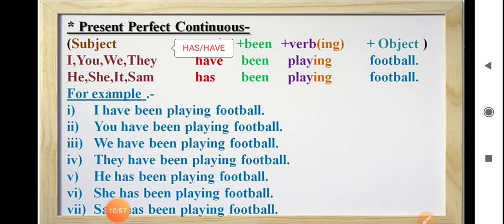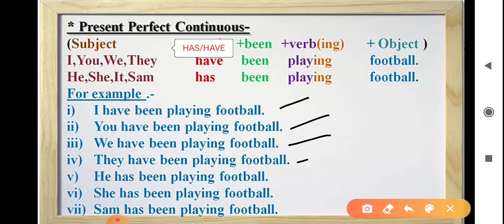Some more examples for affirmative sentences in present perfect continuous tense. I have been playing football. You have been playing football. We have been playing football. They have been playing football. He has been playing football. She has been playing football. Sam has been playing football.